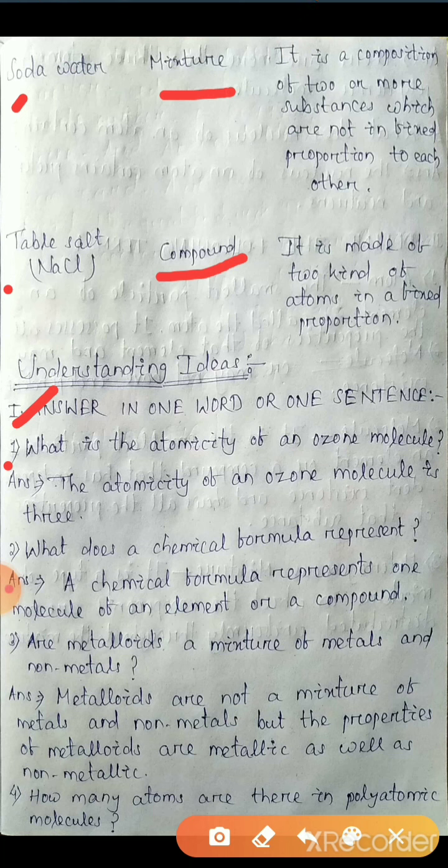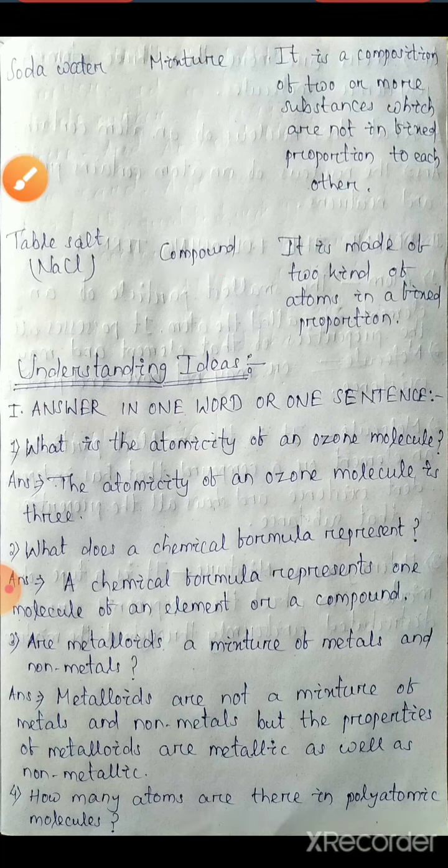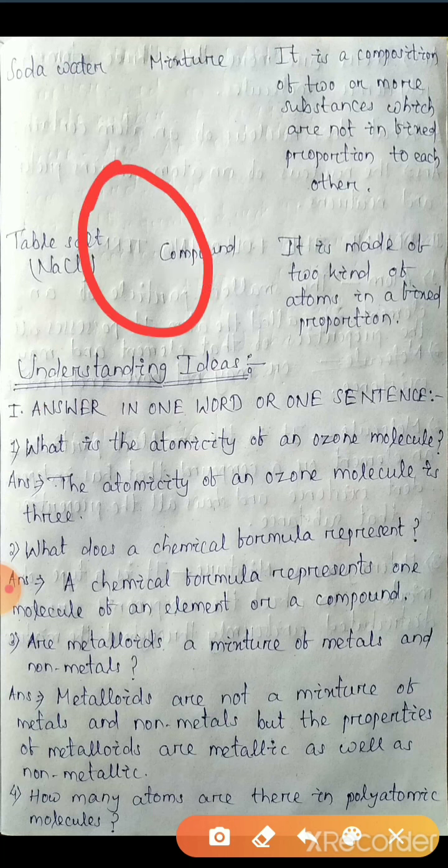The number of atoms present in one molecule of that substance is the atomicity. That's why we know the formula of ozone is O3. It is made up of 3 oxygen atoms. That's why the atomicity of an ozone molecule is 3.